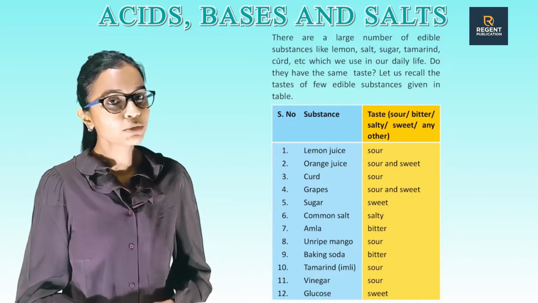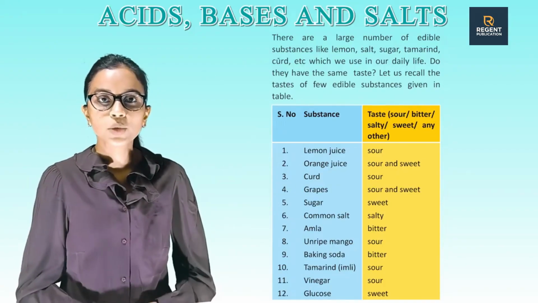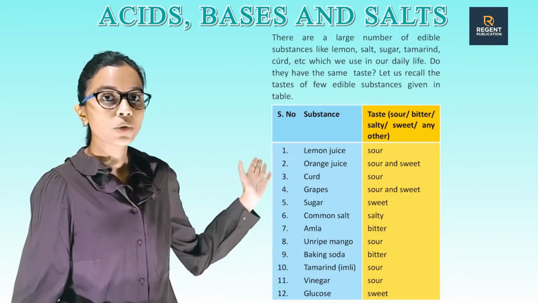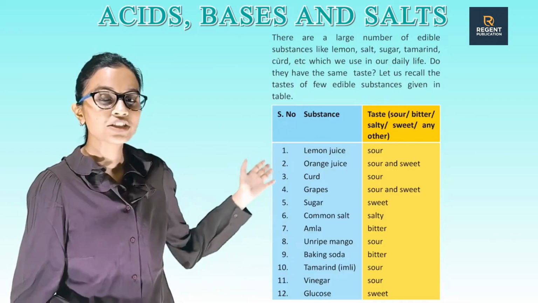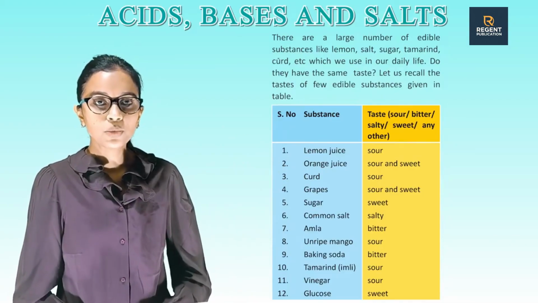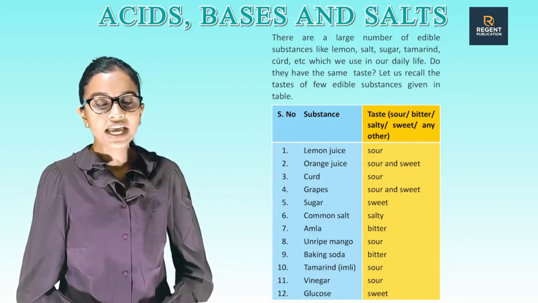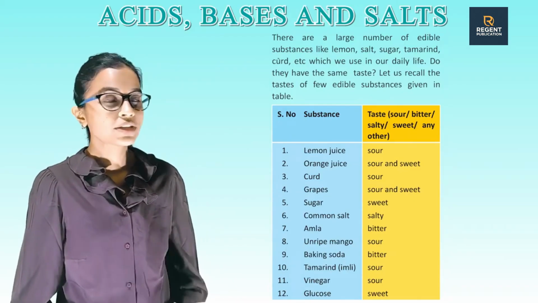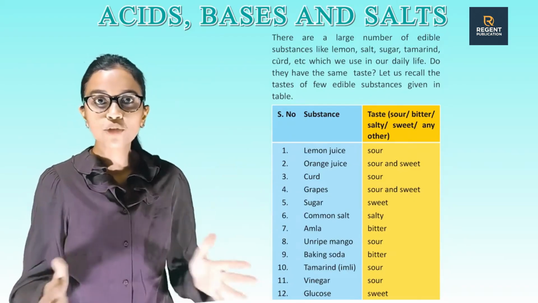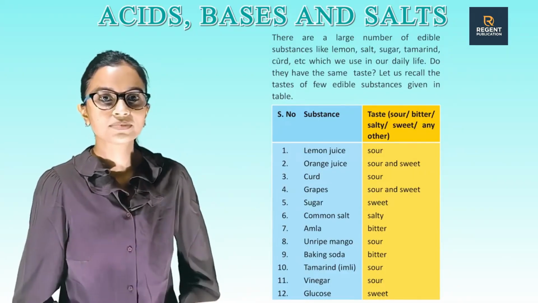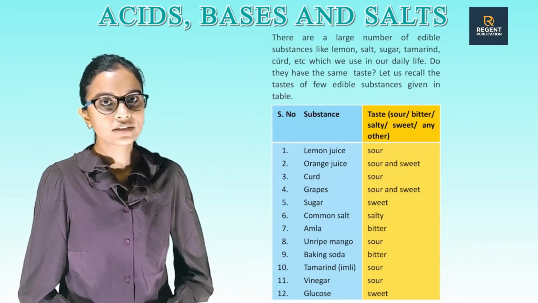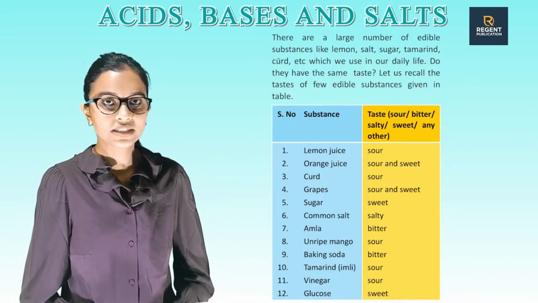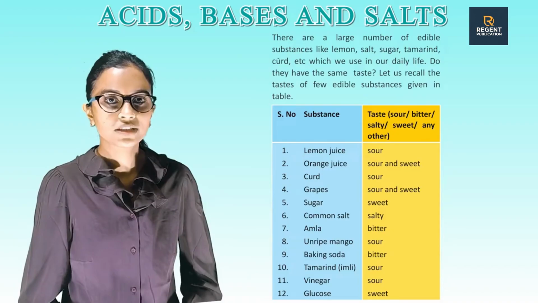So students, are you able to see this table? Serial number, substances, taste: sour, bitter, salty, sweet, any other. Number 1 is lemon juice, and the taste of lemon juice is sour. Number 2, there is orange juice. The taste of orange juice is sour and sweet. And number 3, there is curd. The taste of curd is sour. Number 4, grapes. Taste: sour and sweet.